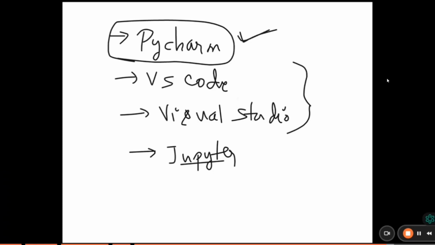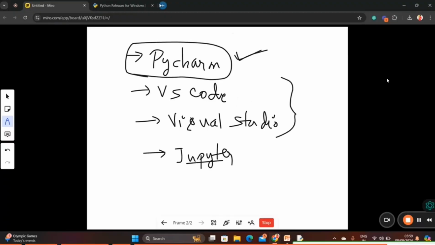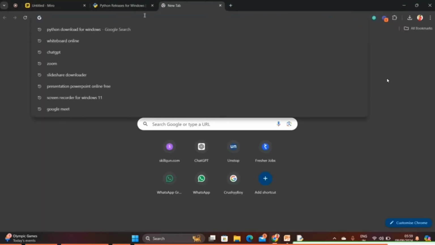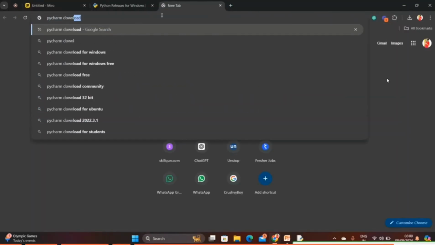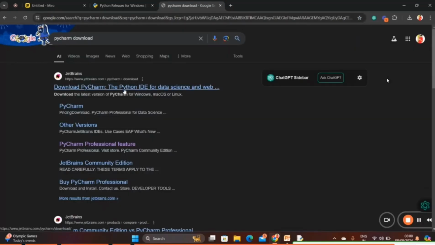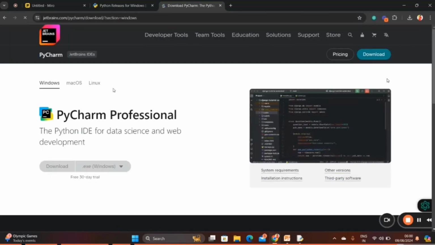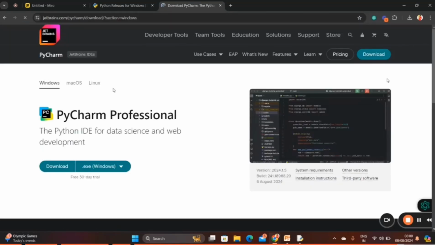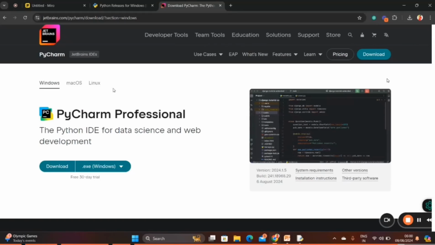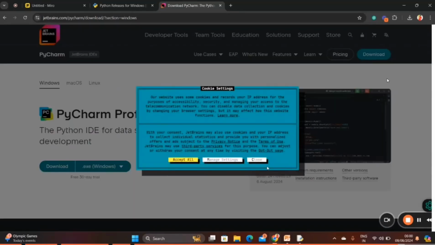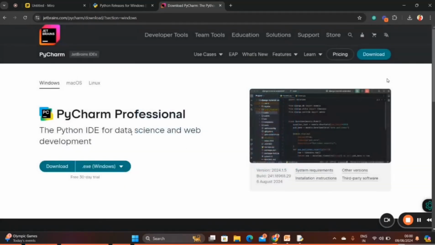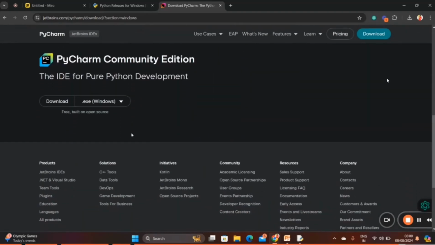Here, type PyCharm download and click on the first link. Now, in PyCharm we have two releases: one is PyCharm Professional, and the other is PyCharm Community. Don't download the Professional one.